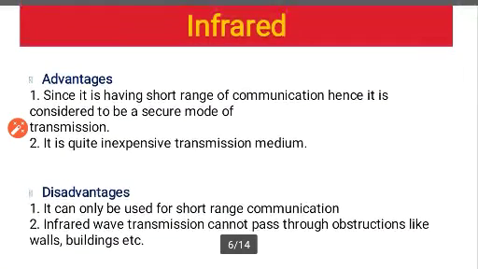The infrared is not that costly. On the disadvantage side, the demerits are that it can only be used for short range communication because of the frequency or the wavelength, and infrared wave transmission cannot pass through obstructions like walls and buildings. So that is the limitation of infrared.